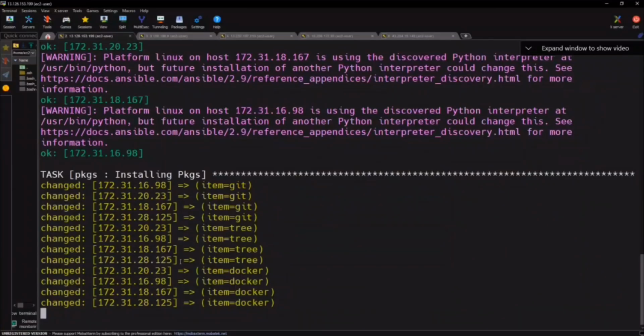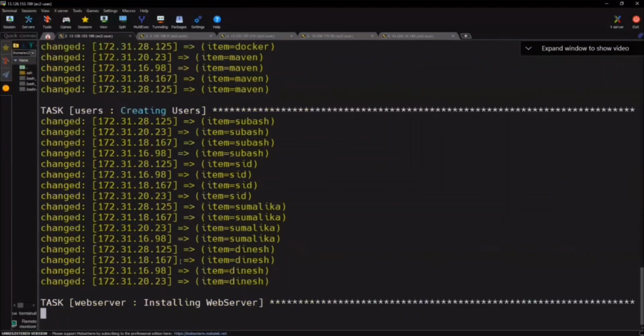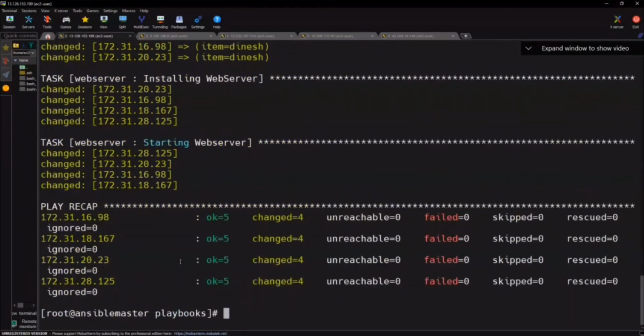Nice, no? Roles concept. So I just wanted to give that topic also. See here, it's creating users. See, Subhash, in how many machines do I have? 4 machines, right? If you want to do it manually, it's a big work, right? So starting web server, install, done, product. And this is the roles concept. Online, is this clear? Fantastic.